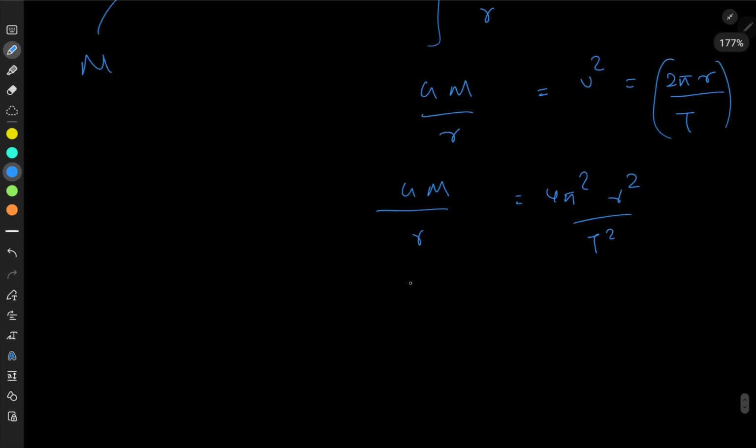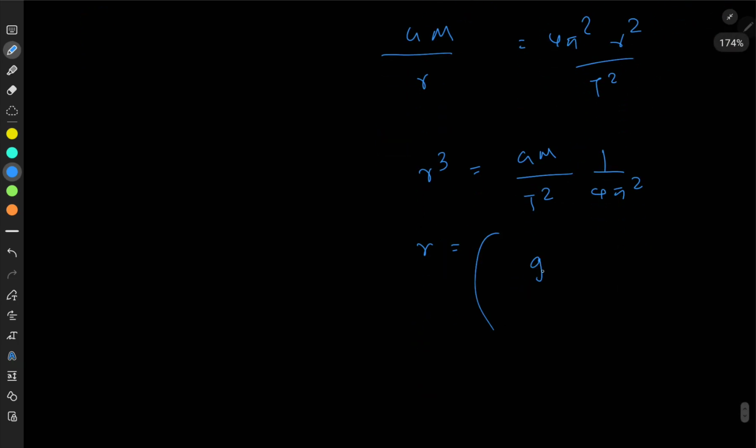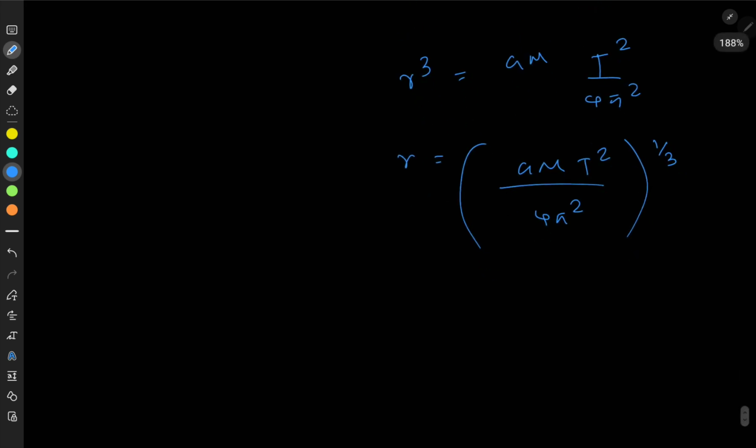Then I can take r cubed to one side. r cubed is equal to GM over 1 over 4π²... I'm sorry, I've made a mistake here. This T squared should be up. Now it's fine. So r cubed is GMT² over 4π², and then you take the power of one third. You know GM is equal to gR².